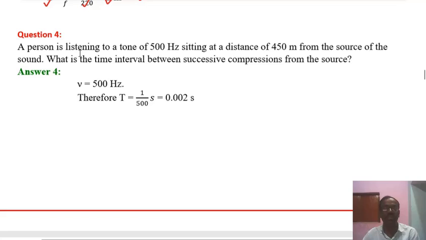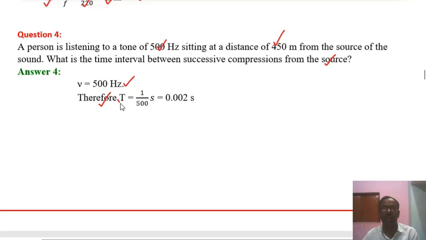Let's see the question number 4 or next question of this exercise. A person is listening to a tone of 500 Hz sitting at a distance of 440 meters from the source of the sound. What is the time interval between successive compressions from the source? So we know from the question that nu or f equals 500 Hz.